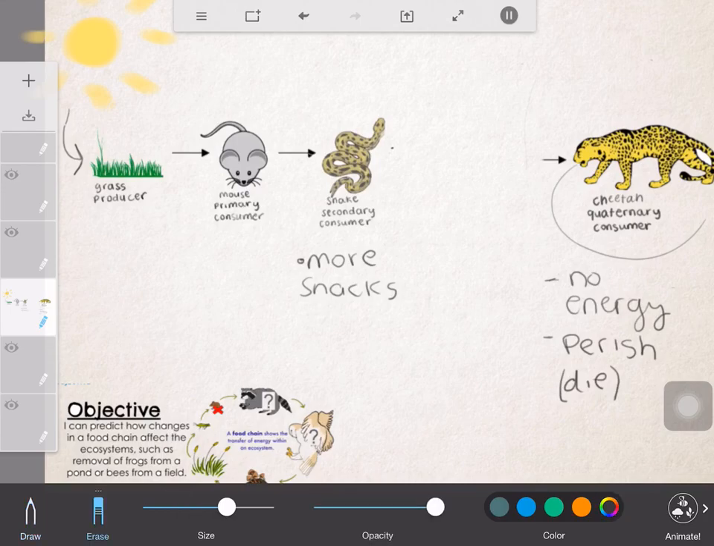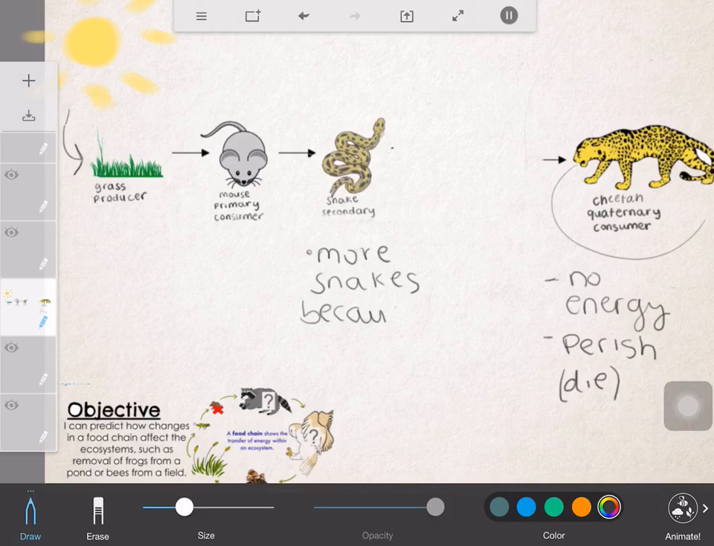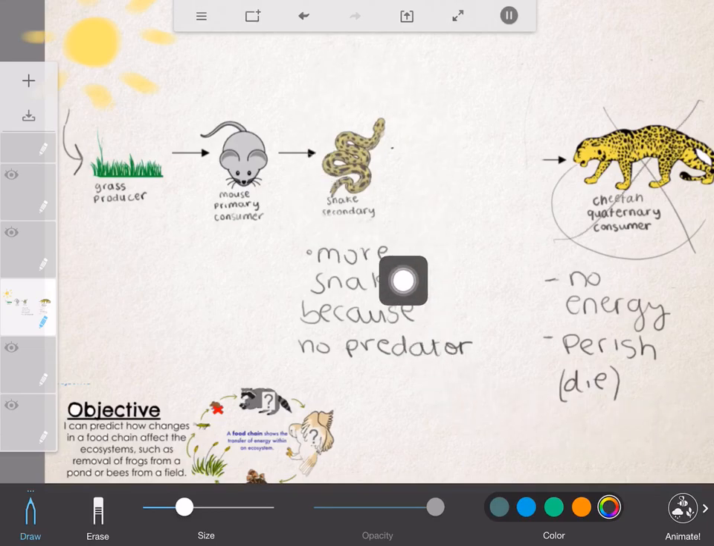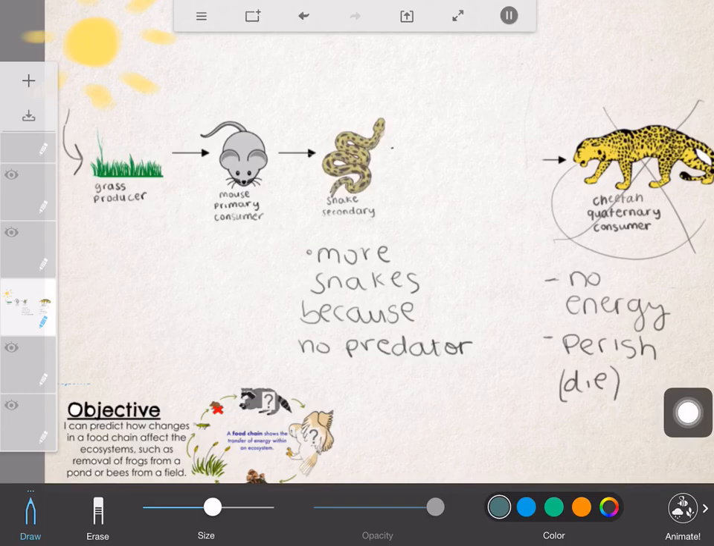Oh, that says snacks. Let's try again. More snakes because they don't have a predator. They don't have anyone to eat them. So there's going to be no more cheetahs. We're going to have more snakes. I'm going to draw a few more snakes. These are my snakes. We're going to have even more snakes.